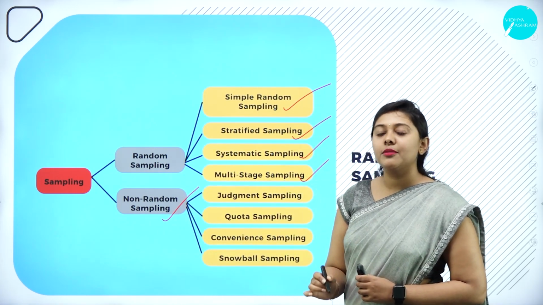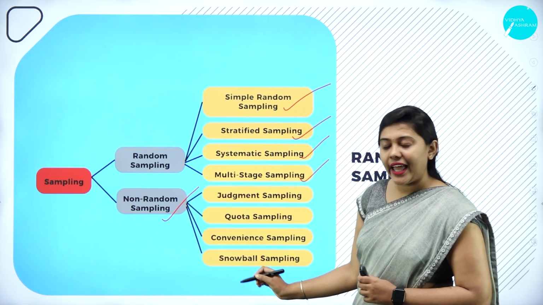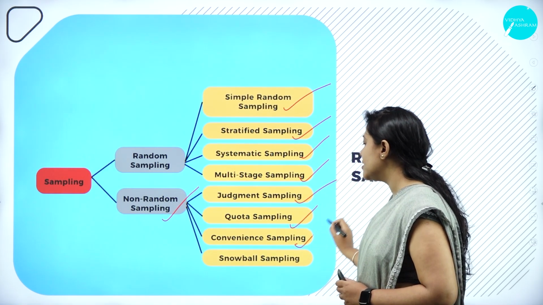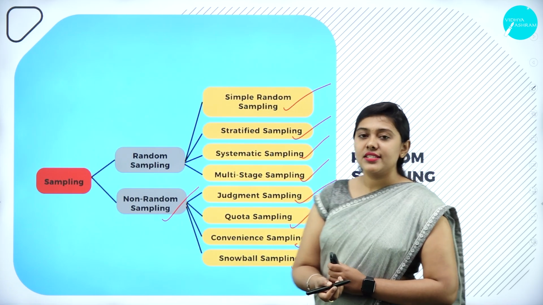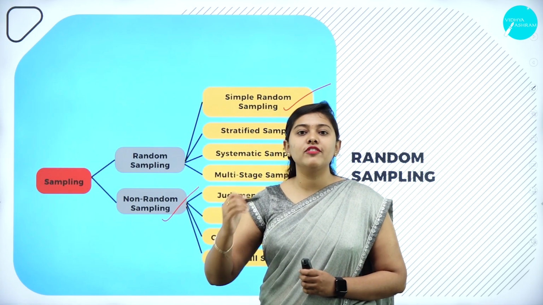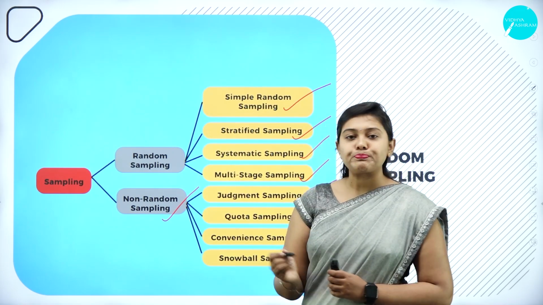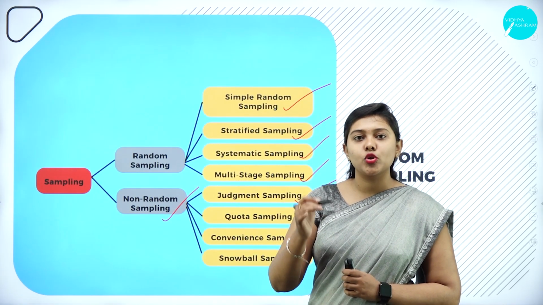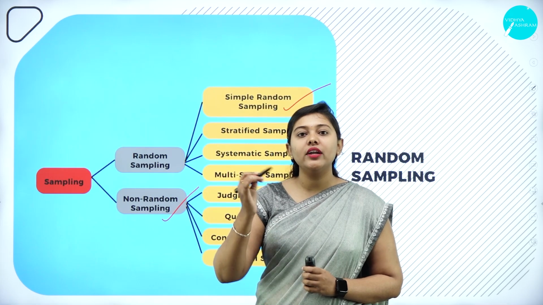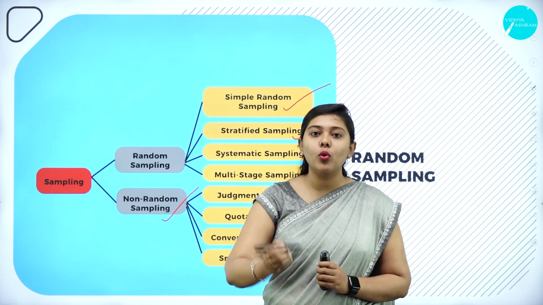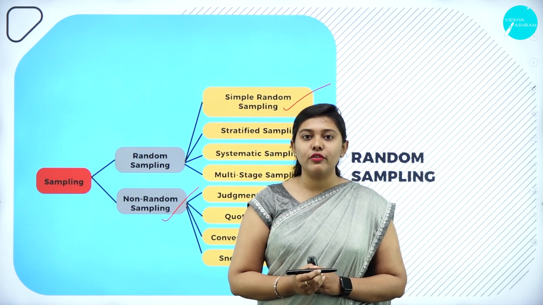Under non-random sampling, we have further types: judgmental sampling, quota sampling, convenience sampling, and snowball sampling. As I have told you, in a further class I will be explaining the different types of sampling methods. As of now, at this point, to know what is random sampling and what is non-random sampling is very important for you.